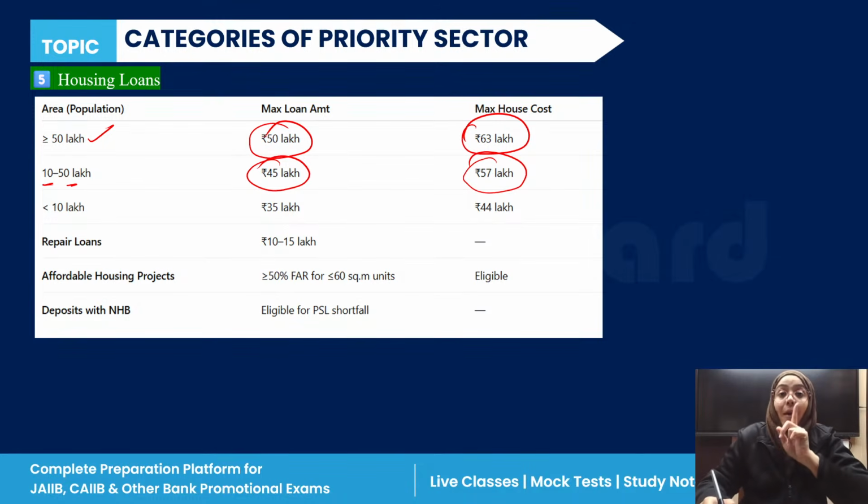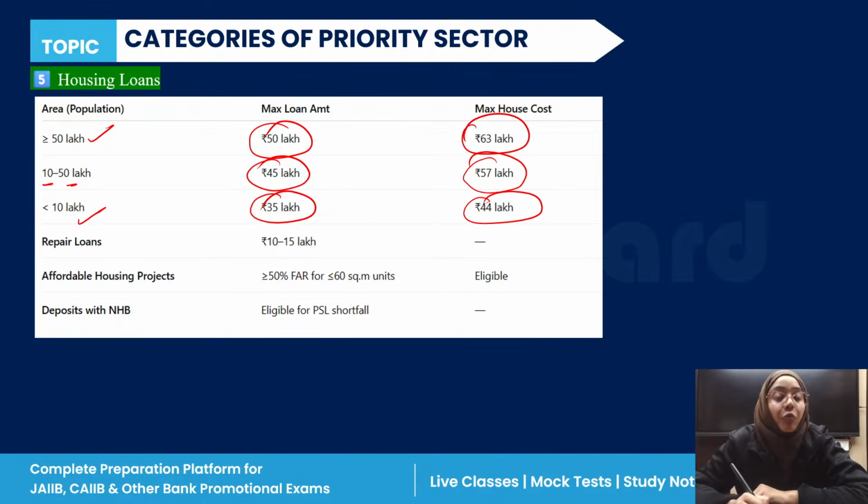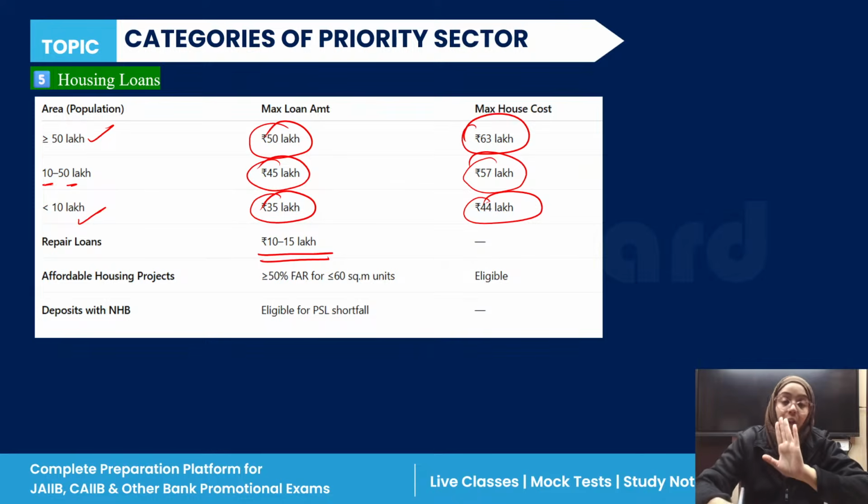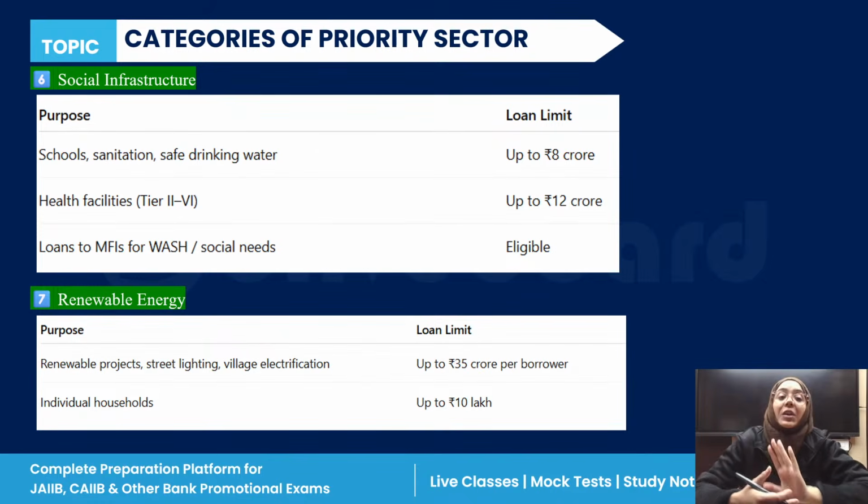And if you want a house in an area which has less than 10 lakh population, then the maximum loan amount that can be sanctioned is 35 lakh and the maximum house cost is 44 lakh. For repairing of your house, the maximum loan that can be given is between 10 to 15 lakh. Clear? So this is the priority sector advance in the housing loan.